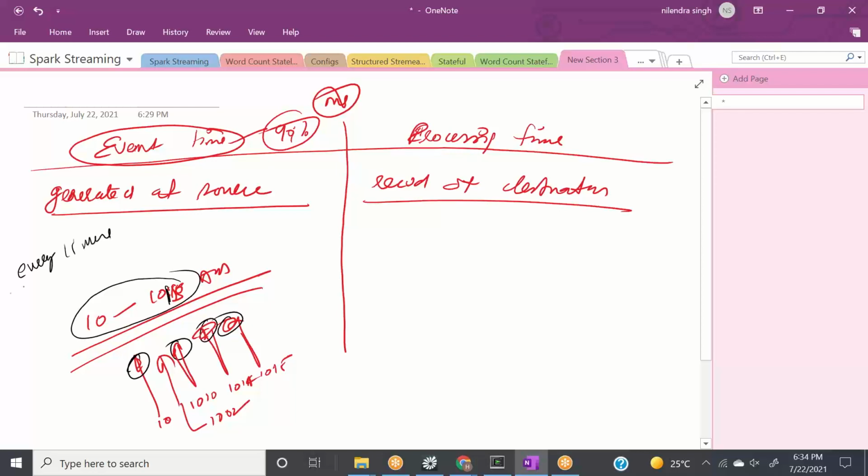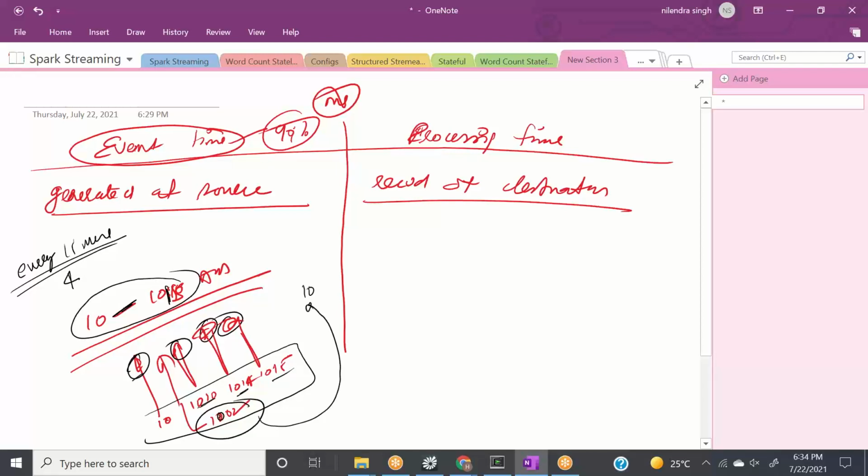So in 10 to 10:15, how many orders really occurred? 1, 2, 3, 4, 5. But these four orders have reached the destination in this interval. So 4 orders reached, but this particular order, which occurred at 10:02, has reached the destination at 10:16,